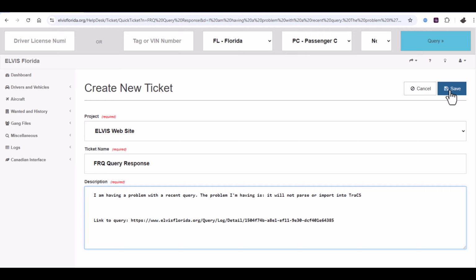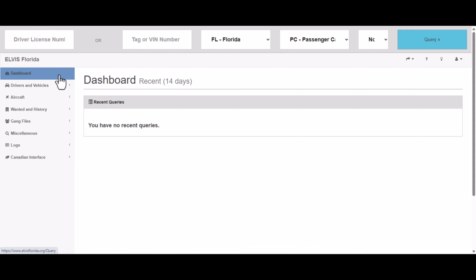You will receive an email confirmation with the service ticket you placed. There may be status updates on your service ticket. If there are any comments added to the service ticket or they need additional information, you will receive additional service ticket emails. There are additional search options located on the left side of the screen below the query bar. You may query by drivers and vehicles, aircraft, wanted in history, gang files, miscellaneous, which will include such things as firearms and hazardous material inquiries, and Canadian interface, which will allow you to run Canadian licenses and vehicle information.